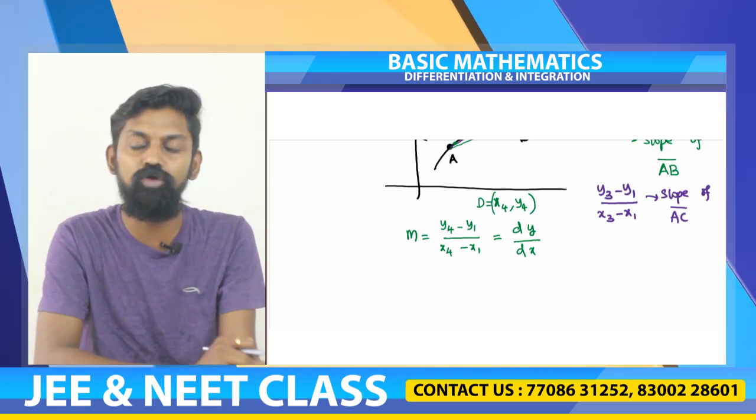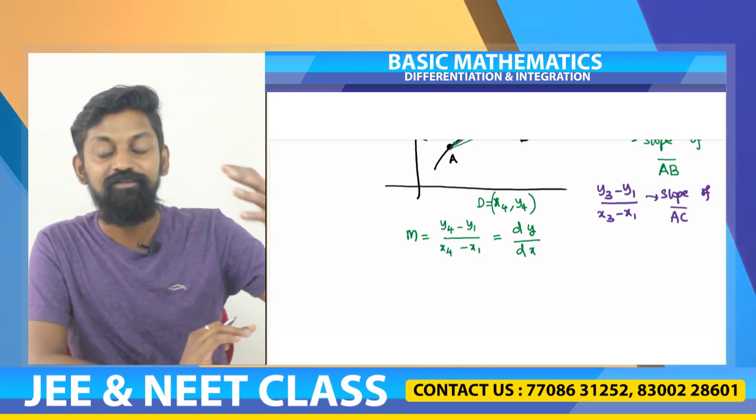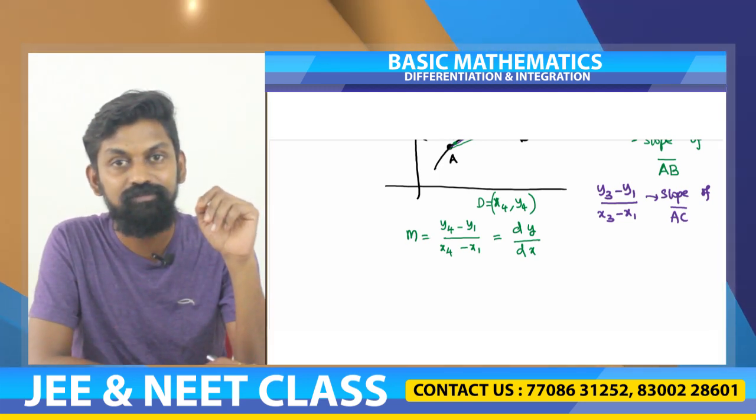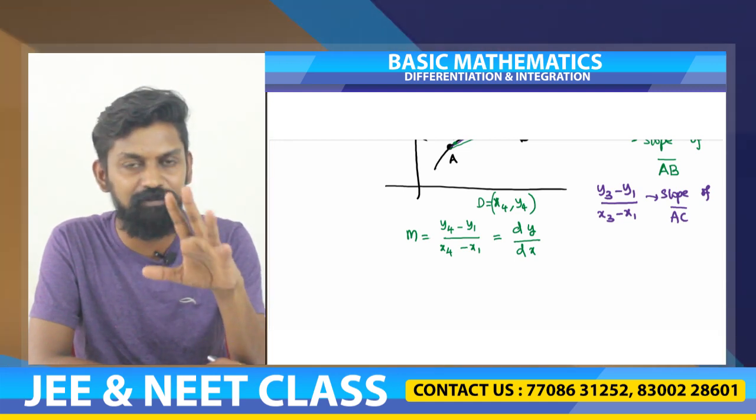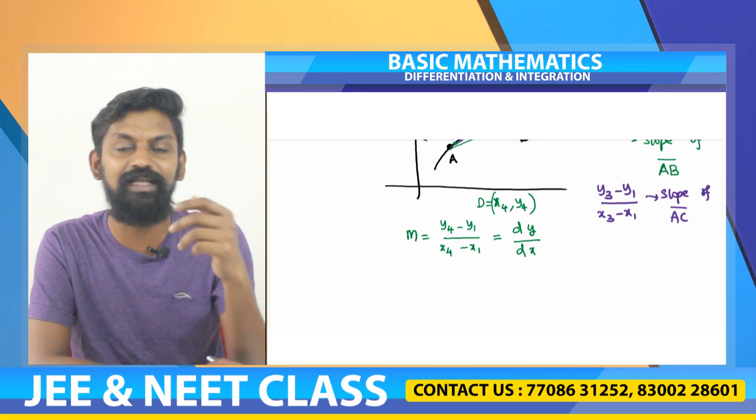How easily we found slope in straight lines? But when we say differentiation, we have that mental block. Differentiation is nothing but finding the slope. Slope of what? A curve which is not a straight line.